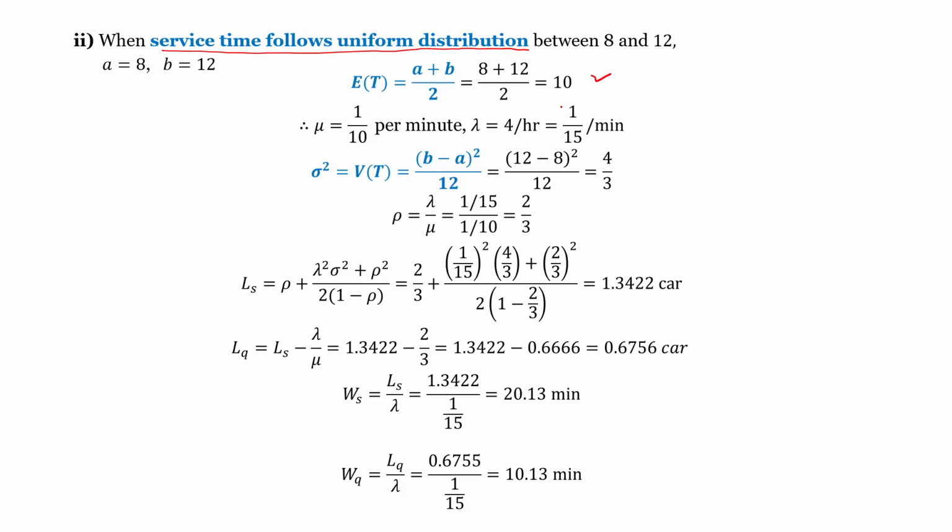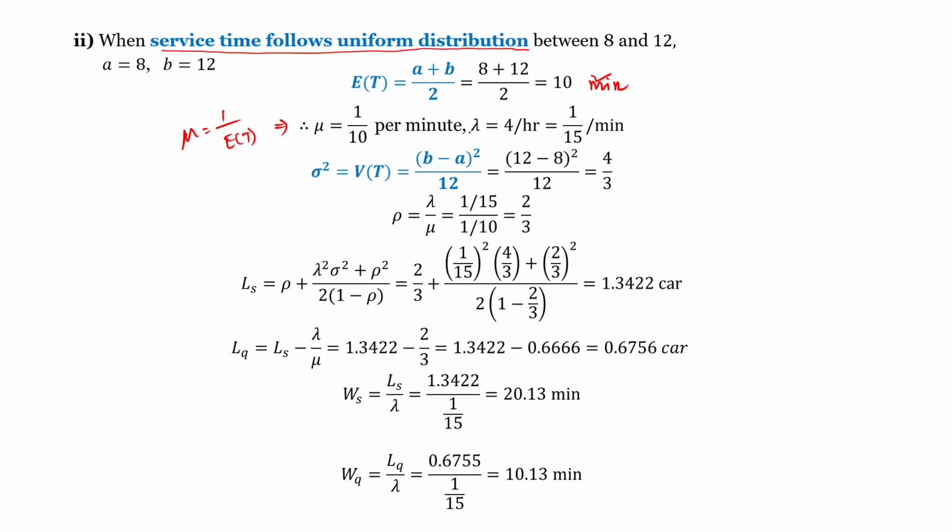Since mu equals 1 by expectation of t, it is 1 by 10 per minute, and the expectation is 10 minutes. So we move into minute calculation.